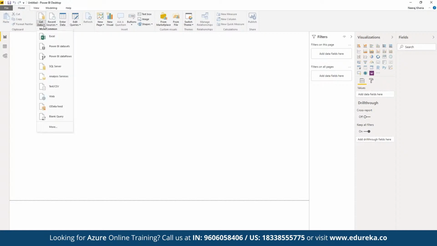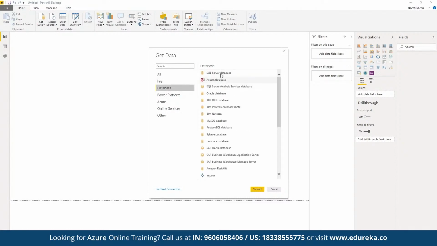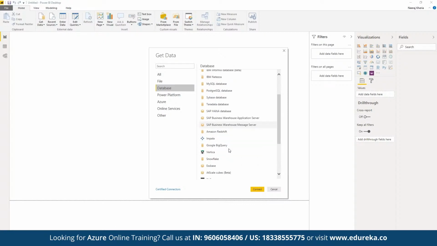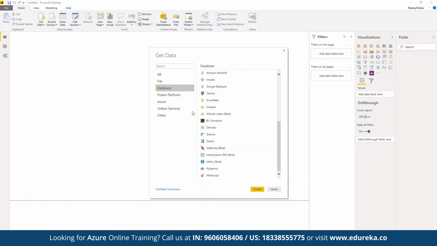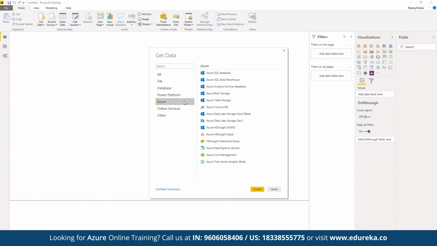To get data here, we can click on get data, and here we can choose a source of data. If we click on more, we have data integration available from multiple platforms. Either we can import a simple CSV or Excel file directly, or if we have data stored in a database, we can have the data fetched from multiple data sources, including MySQL, Postgres, Teradata, IBM, Oracle database, Impala, Vertica. So we have multiple integrations available. Since both solutions are offered by Microsoft, we can make use of the Power Platform. We have a direct integration available for the data solutions offered by Microsoft Azure that we can integrate this with.